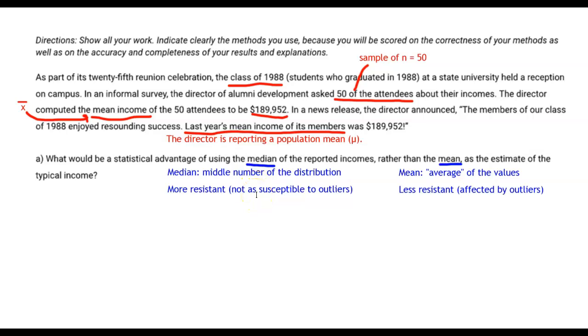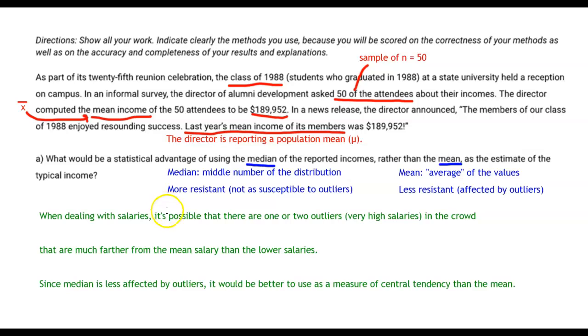If you had a list of numbers and all of the numbers were in the 50s, and then all of a sudden in that same data set you had a number that was 150, all of the other numbers in that data set would still be around 50, so the median would not be affected. However, if we were talking about that same set of numbers, the mean would be more affected by outliers. It's less resistant because all the values are taken into account. So the mean is just less resistant, which means it's more affected by outliers. Why might this be a situation that they come across here?